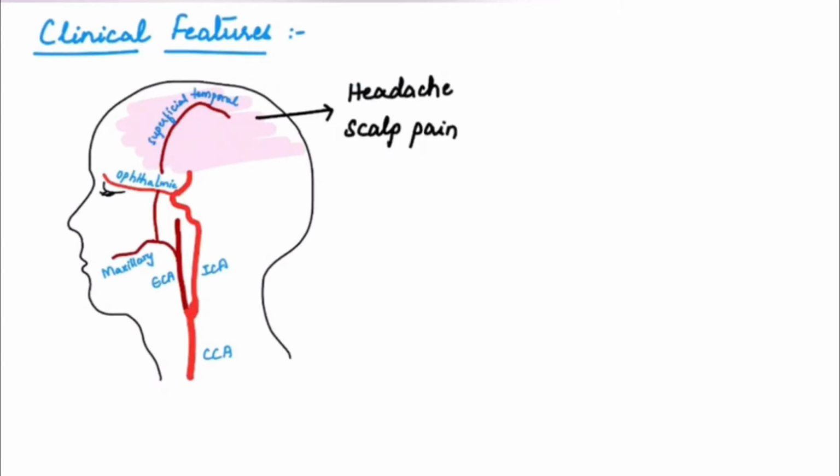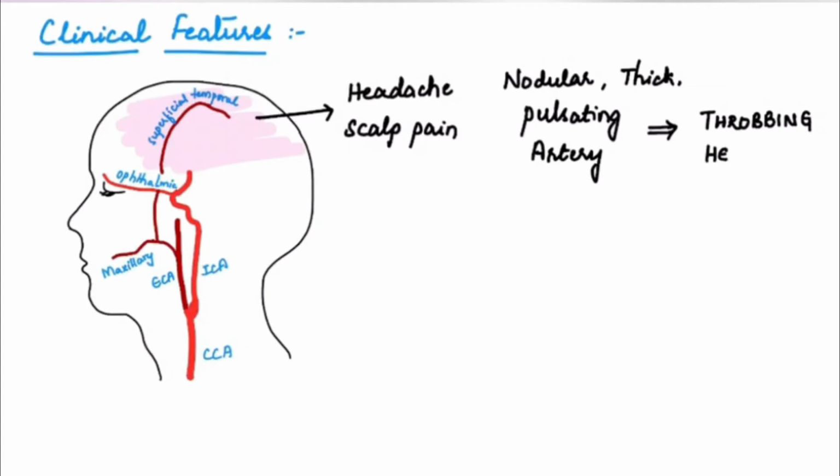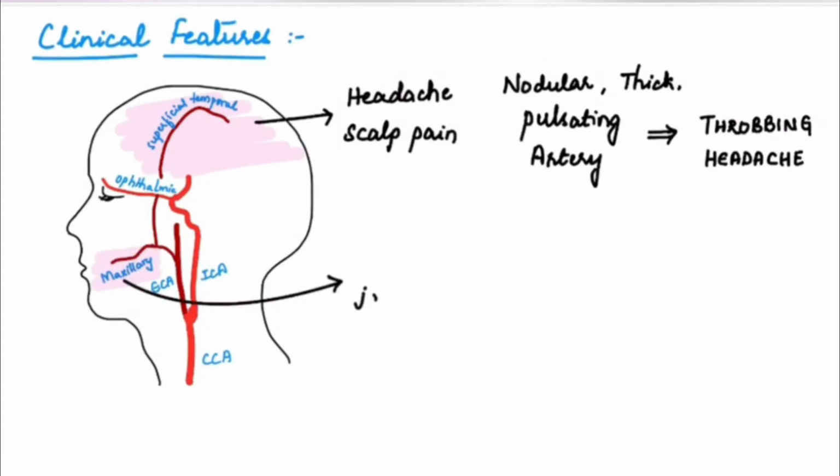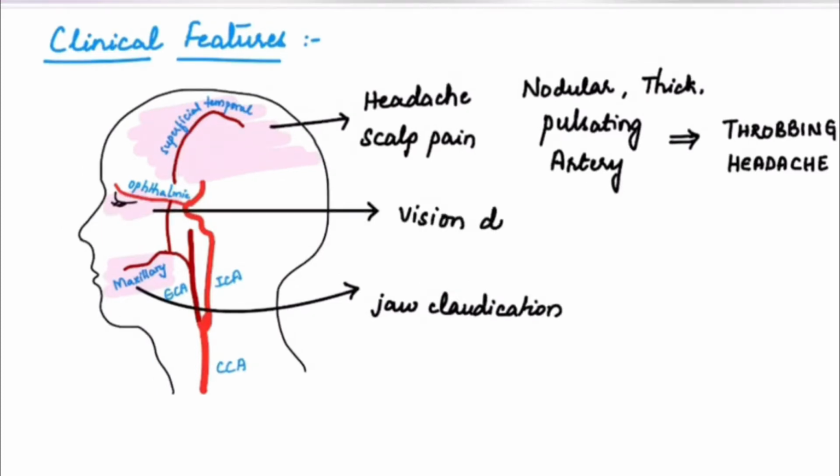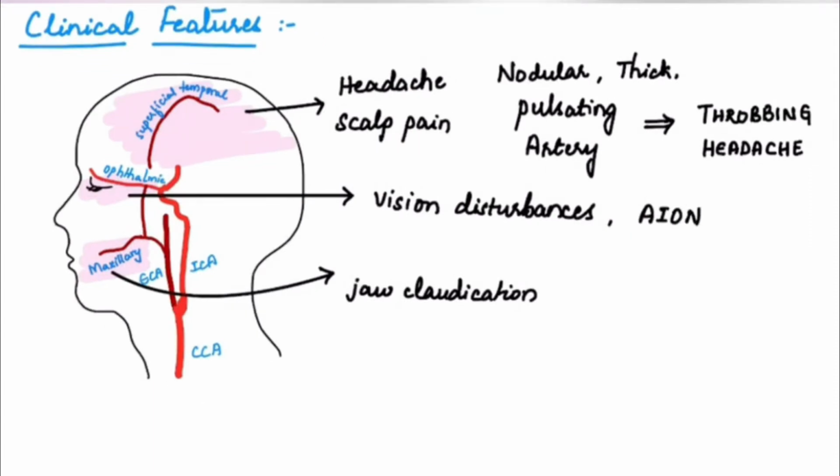And also sometimes a nodular, thick and pulsating artery is visible that leads to a throbbing type of headache. Involvement of maxillary artery leads to jaw claudication, and involvement of ophthalmic artery leads to visual disturbances and anterior ischemic optic neuropathy. So here it is important to remember the clinical features of throbbing type of headache, visual disturbances and jaw claudication.